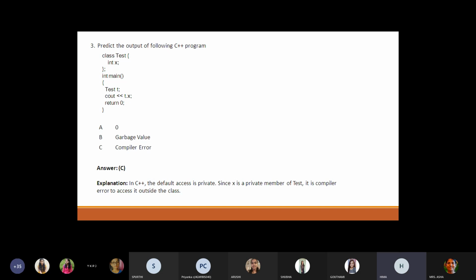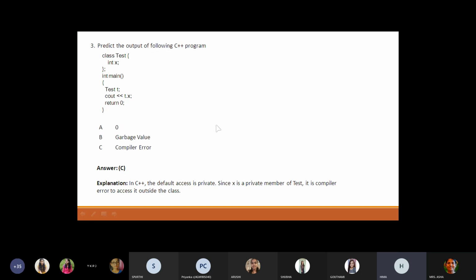Predict the output of the following C++ code. Class Test, int x; inside the main function, Test t. For that Test, we have created an object called t. cout t.x and return 0. The options are 0, garbage value, and compiler error.